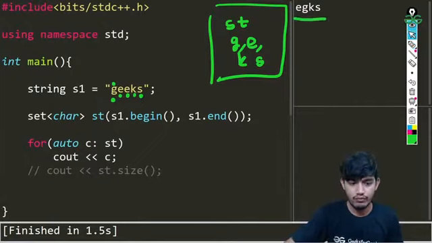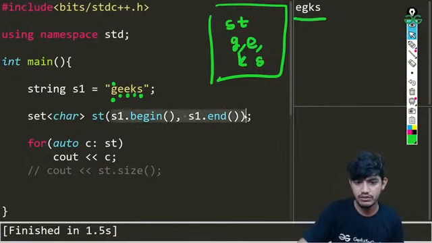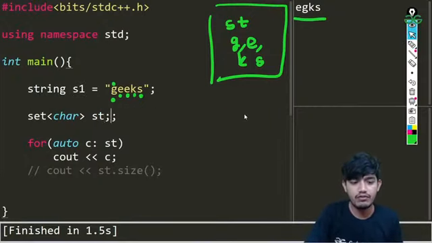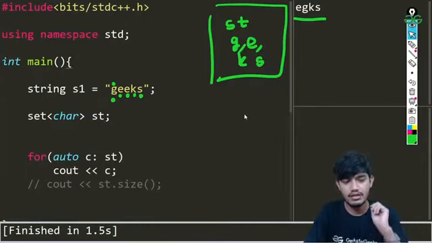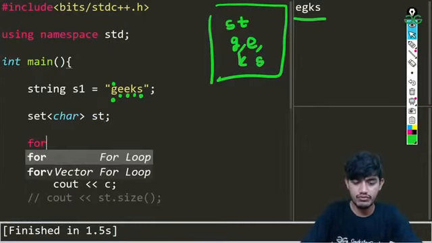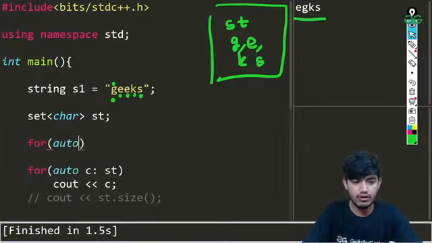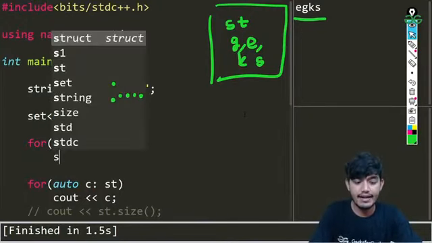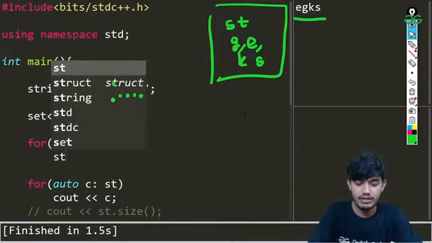If we don't want to do this, how will we do that? We will be using our insert function. So we'll be using for auto C in S1, taking each and every character and inserting it. How will we insert?